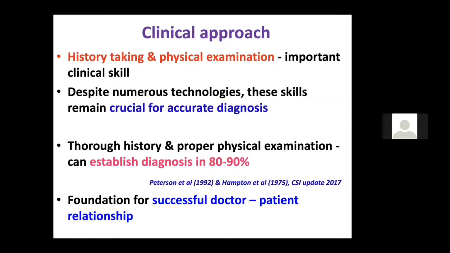But despite the numerous technologies, these skills remain crucial for accurate diagnosis. At the end, we know that we have to do the echocardiogram and we will get the diagnosis. But still, telling the diagnosis at the end of the history and examination remains fascinating both for you and for the examiner, and will help you in the long term. History and physical examination will establish a diagnosis in almost 80 to 90% of the time.